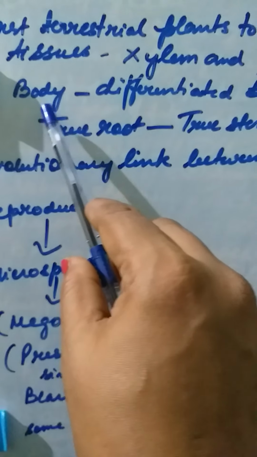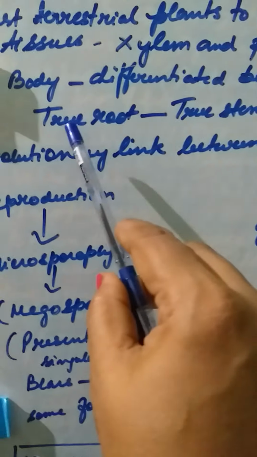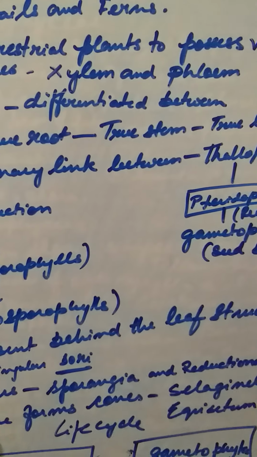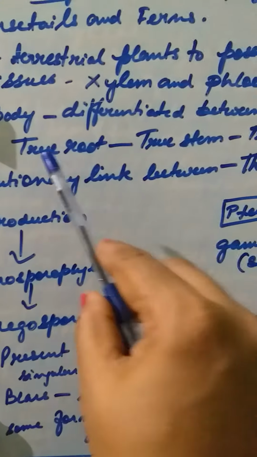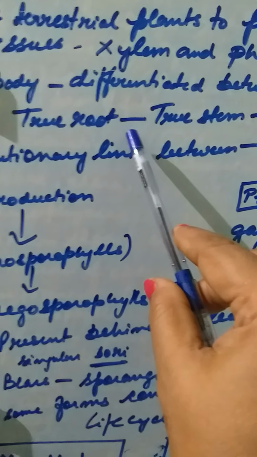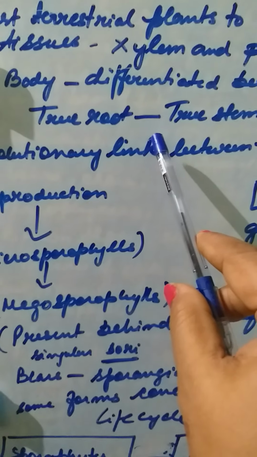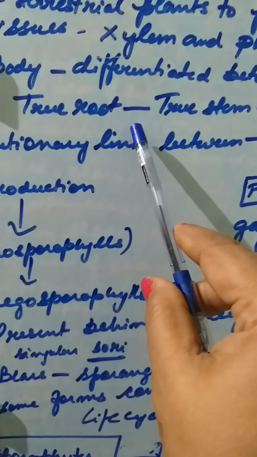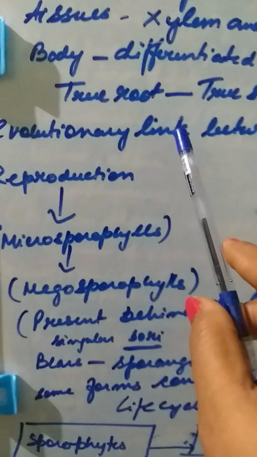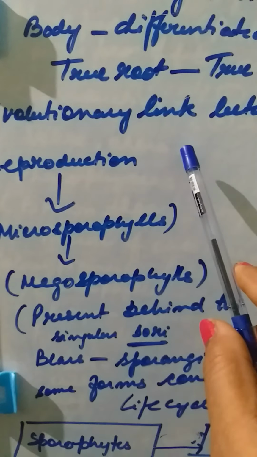And you see here the body is differentiated into true roots, true stem and true leaf. Okay, so here you have body differentiation. Earlier you may have seen leaf-like structures in Funaria, that is the mosses, then Marchantia, and even some algae have leaf-like structures, but those are just foliage.